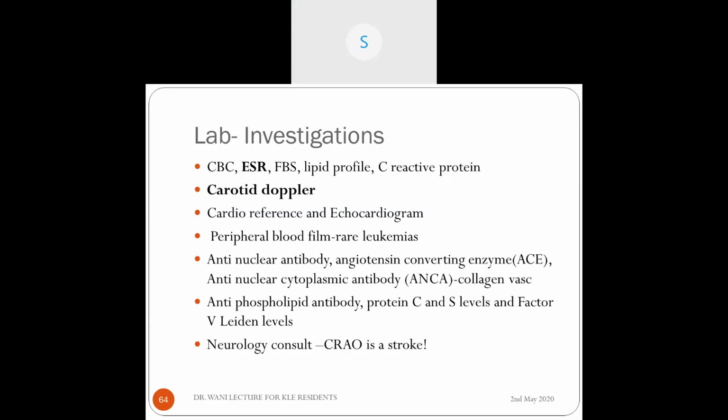Lab investigations are CBC, ESR, FBS, lipid profile, and serology. Why should we do ESR? Anybody? Quick. ESR.